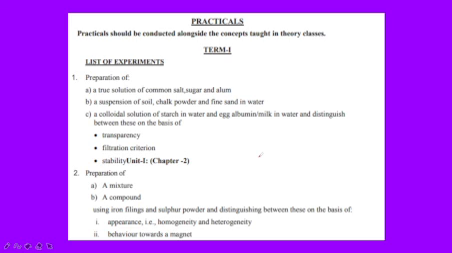This much. Some practicals should also be conducted alongside the concepts taught in the theory classes. In Term 1, the list of experiments: preparation of a true solution of common salt, sugar, alum, a suspension of soil, chalk powder and fine sand in water, a colloidal solution of starch in water, and egg albumin or milk in water, and distinguishing between these on the basis of transparency, filtration criteria and stability. This is going to come from chapter 1. And the second experiment: preparation of a mixture and a compound using iron filings and sulfur powder, and distinguishing between them on the basis of appearance, meaning homogeneity and heterogeneity, and behavior towards a magnet.